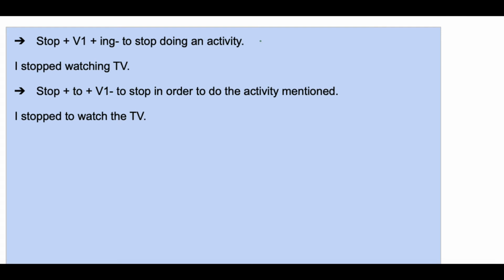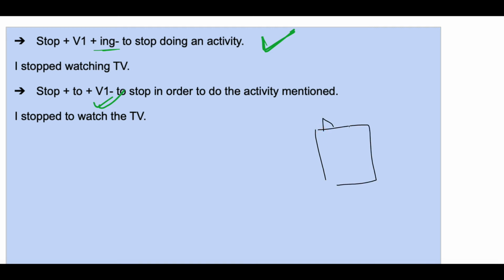There's a difference in the meaning between stop plus ing form of verb and stop plus to plus V1 form of verb. Stop plus ing form of verb means to stop doing an activity, like I stopped watching TV. Stop plus infinitive means to stop in order to do the activity mentioned. Okay, I'll explain the difference in meaning.